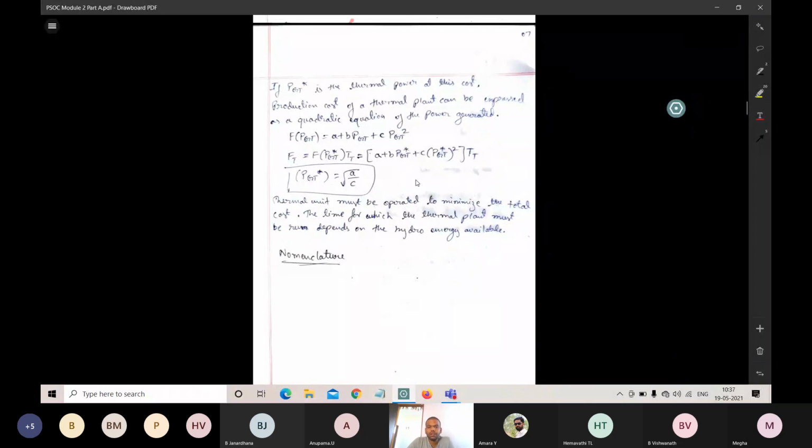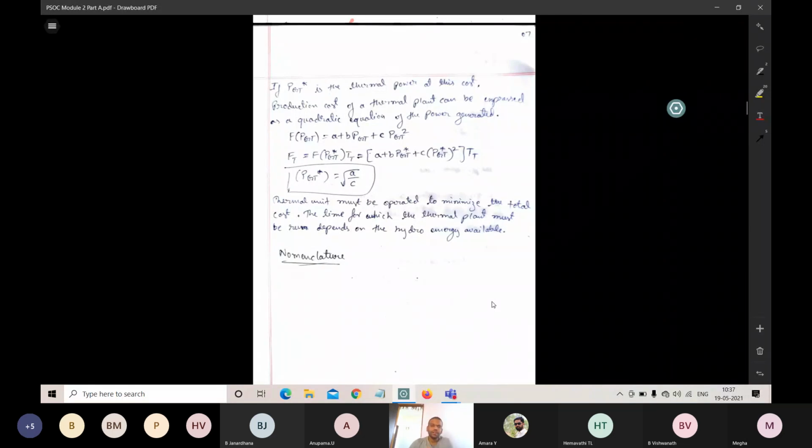And the next thing is, the thermal unit must be operated to minimize the total cost. While discussing the constraints, we said that we have to minimize the thermal production cost, because there are n number of regions. The main things are environmental issues and maintenance cost. These are some examples, so the thermal unit must be operated to minimize the total cost, and the time for which the thermal plant must be run depends upon the hydro energy available.